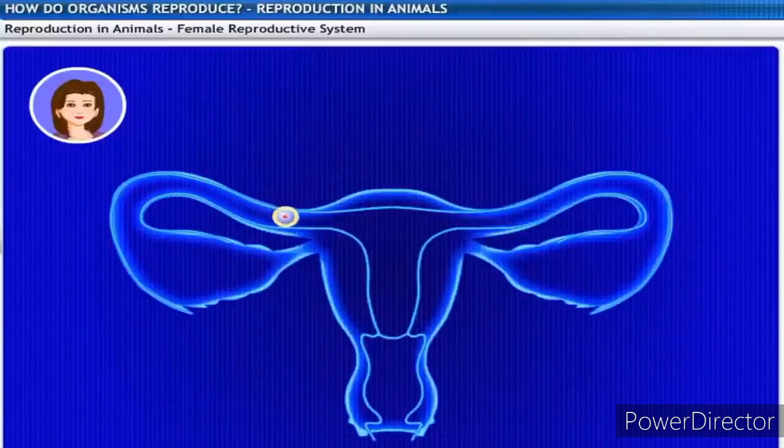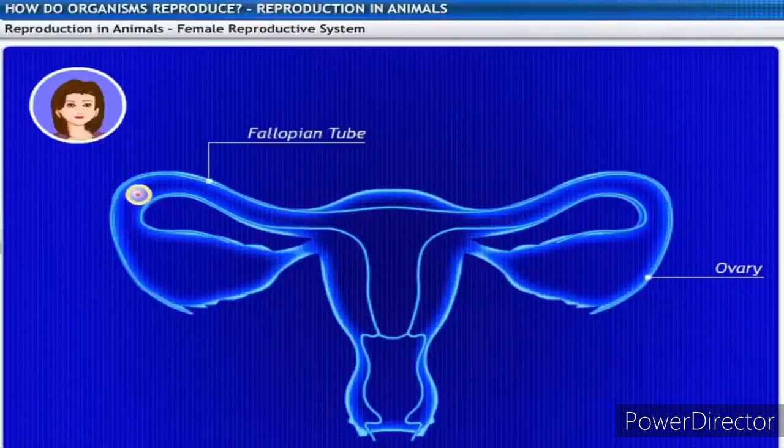This egg is carried from the ovary to the womb through a thin oviduct, also known as the fallopian tube. The two oviducts unite into an elastic bag-like structure known as the uterus. The uterus opens into the vagina through the cervix.